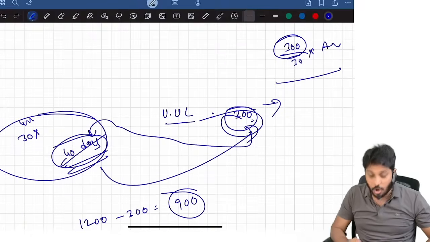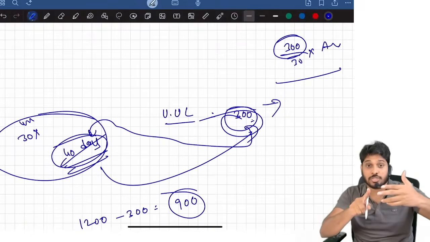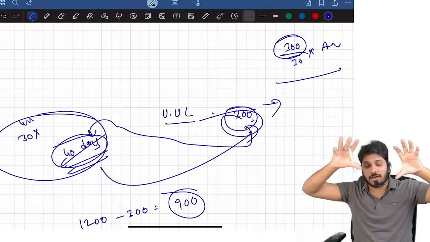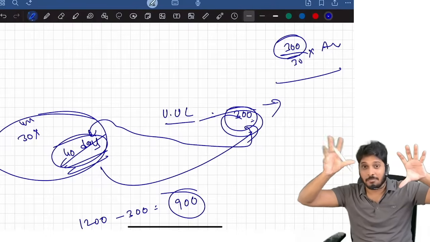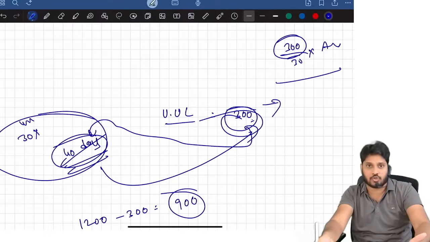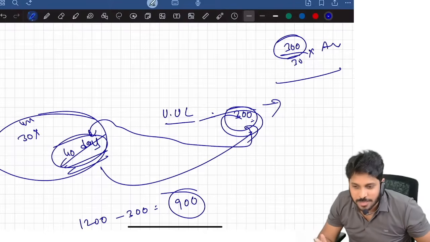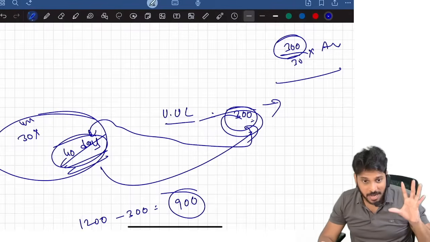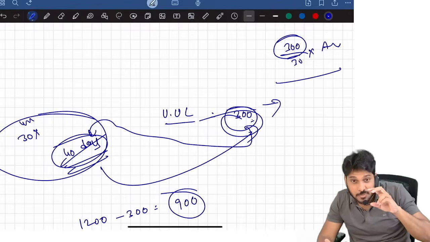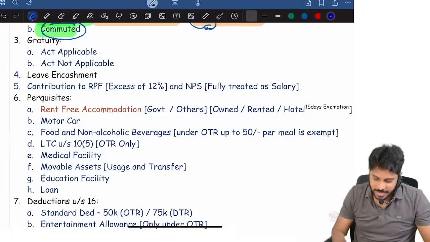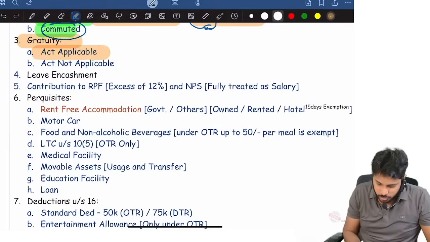Suppose this is based on 40 days logic or some other logic. Then first you should identify the actual leave utilized by him, how much. Then apply completed years multiplied by 30 minus actual leave utilized. Therefore you will get unutilized leave as per the income tax law. I don't know how many of you get this point. If the paper has to be tough and they want to twist this adjustment, this is how they can twist. With this, leave encashment is over, gratuity is over.